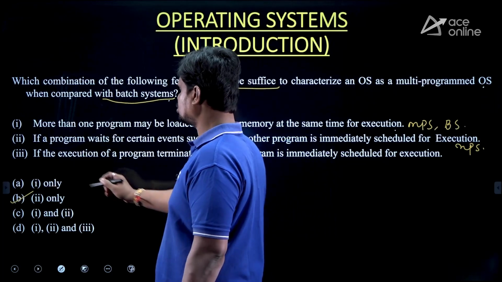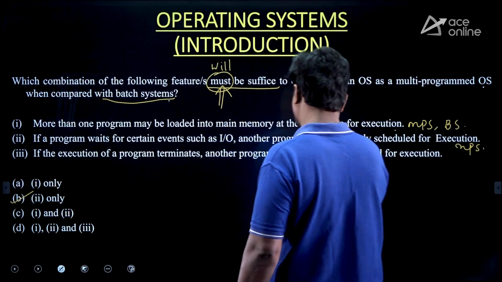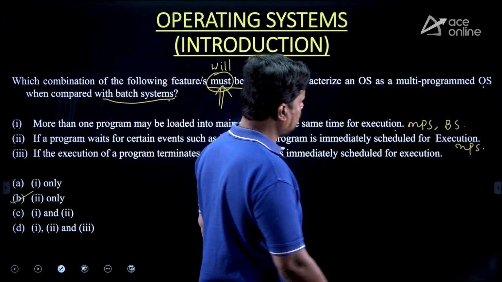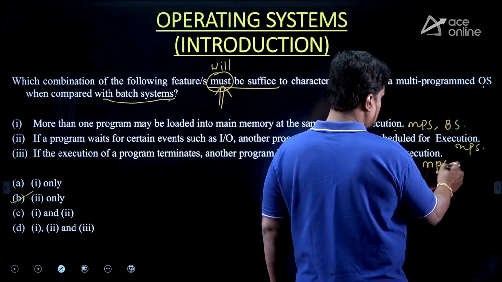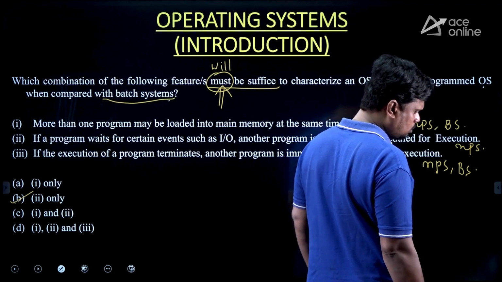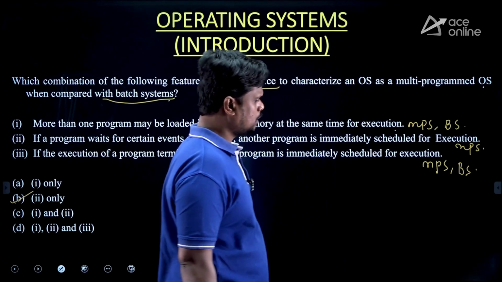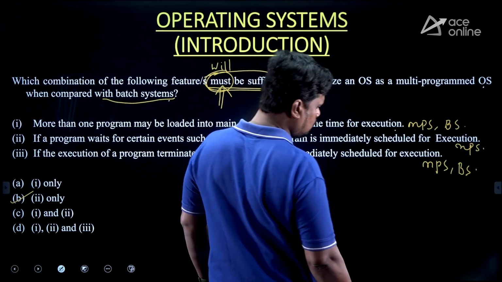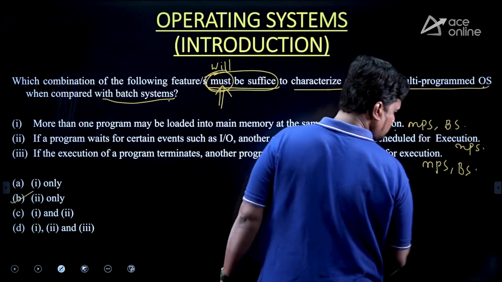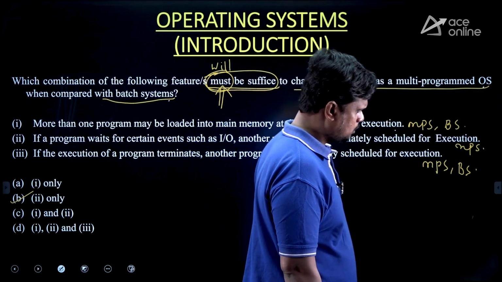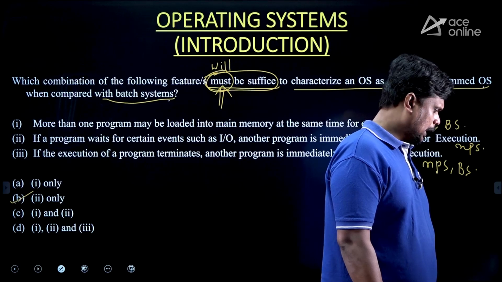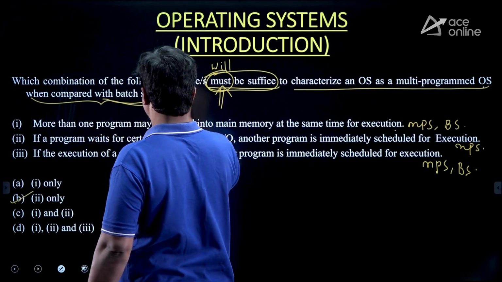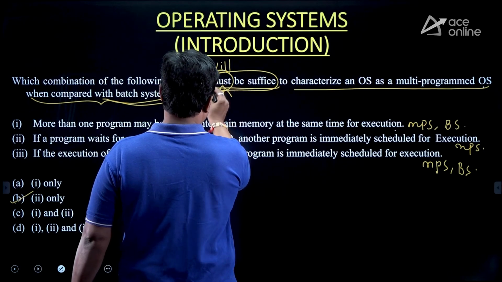Then coming to this one: if the execution of a program terminates, then another program is immediately scheduled for execution. This can happen in both multi-programmed and batch systems. Yes or no? But the question clearly says it must suffice to characterize an operating system as a multi-programmed system. Then what could be the answer? Is it not option B? I defined it as comparatively to the batch system. This is the one modification that I have made, and "must suffice".